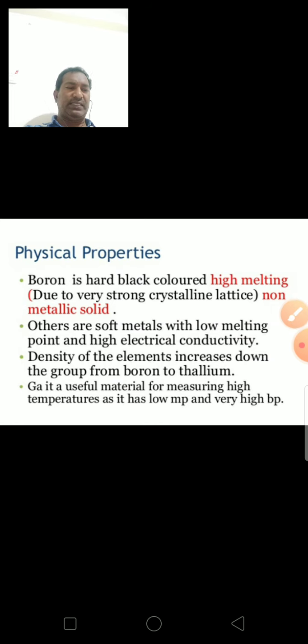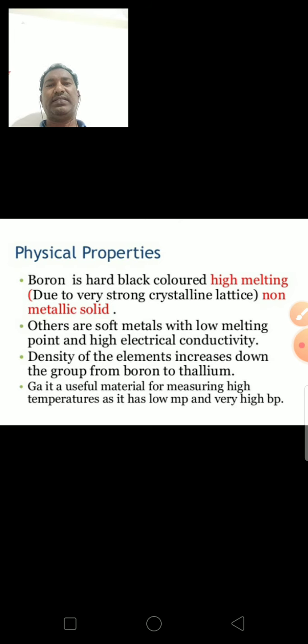So next, electropositive character. Here the electropositive or metallic nature of the elements increases from boron to aluminum, then decreases from aluminum to thallium. This is also shown by their standard electropotentials of the reactions. So next, the physical properties.